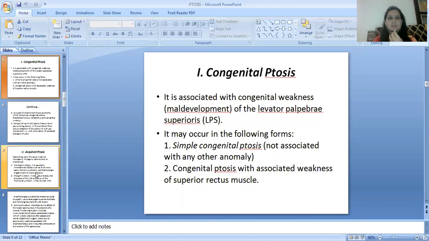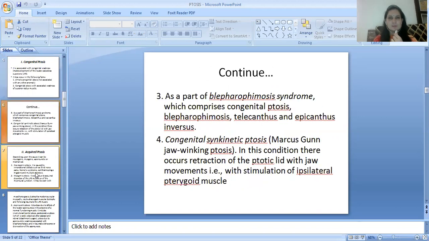Congenital ptosis is associated with congenital weakness or maldevelopment of the levator palpebrae superioris, or the LPS. It may occur in the following forms: simple congenital ptosis or congenital ptosis with associated weakness. First, the simple congenital ptosis is not associated with any other anomaly. Second, the congenital ptosis with associated weakness of the superior rectus muscle.